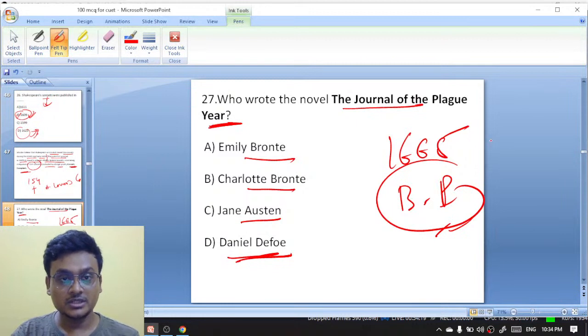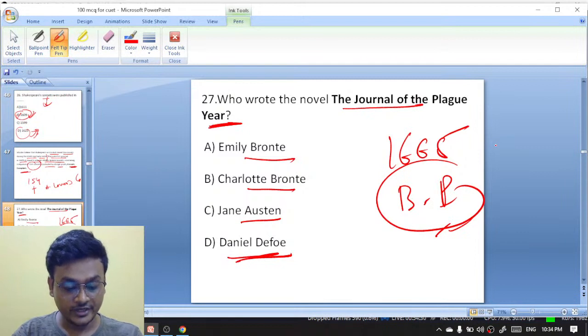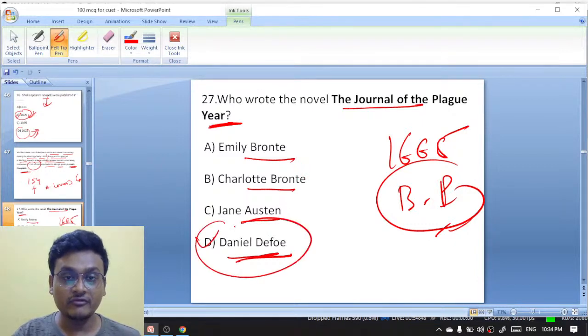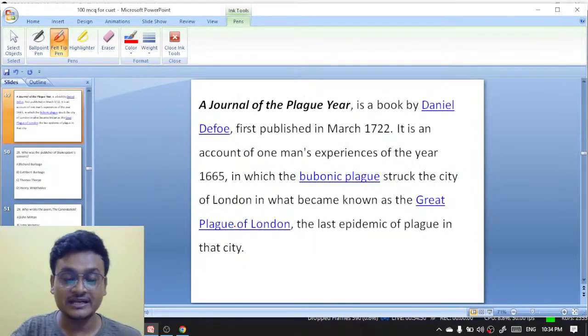Who wrote the novel The Journal of the Plague Year? Exactly. Very good. Raja, Pragati, Gurud. Fantastic. It is Daniel Defoe. Sadam, Saurabh, Priyanka, exactly. Daniel Defoe has written The Journal of the Plague Year, and here is the explanation.